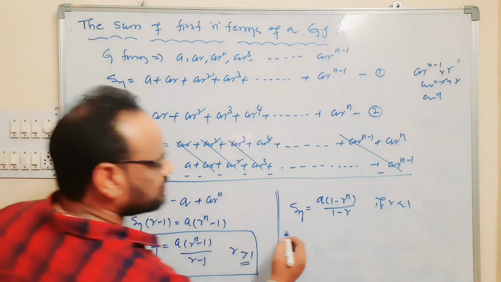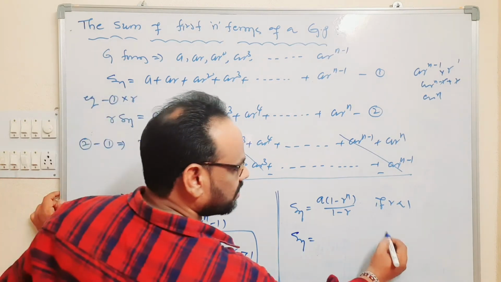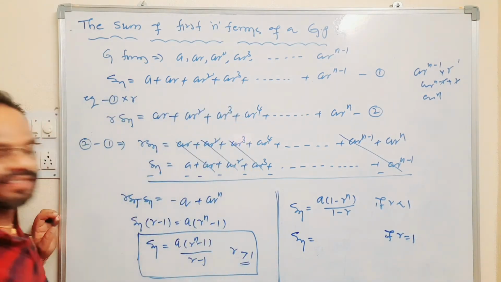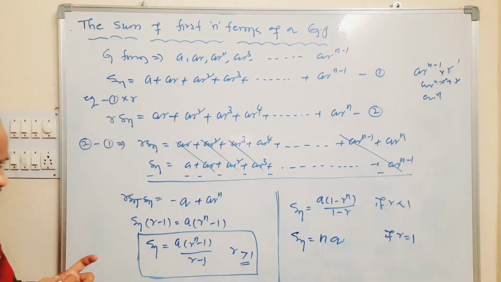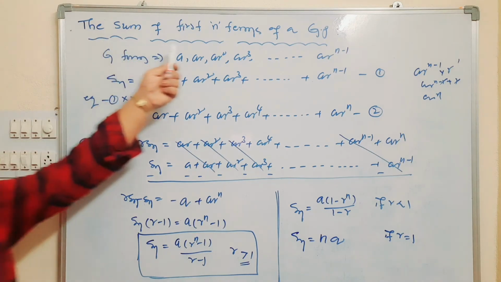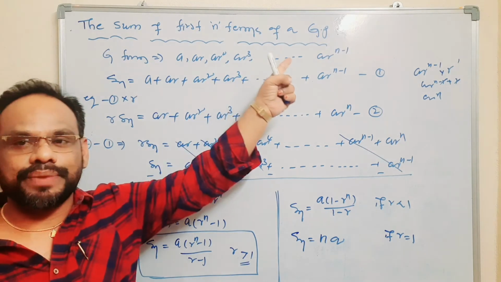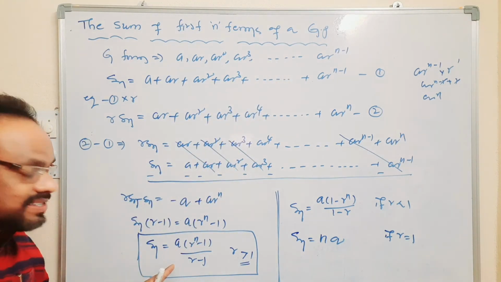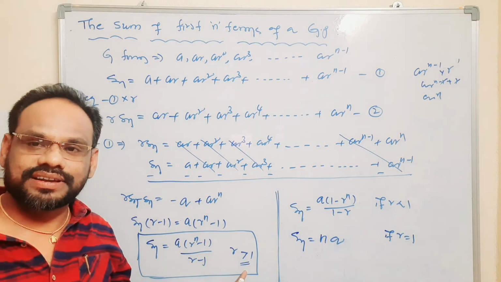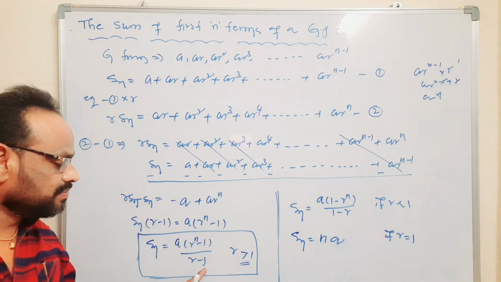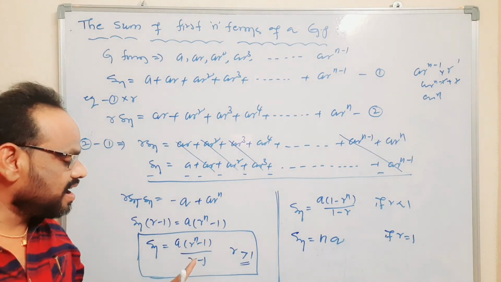If the GP is constant GP, that is, if r is equal to 1, then Sn is equal to n into a. Observe here, the sum of first n terms of a geometric progression. If it is increasing GP, that means a is greater than 0 and r is greater than 1, then Sn is equal to a into r power n minus 1 by r minus 1.